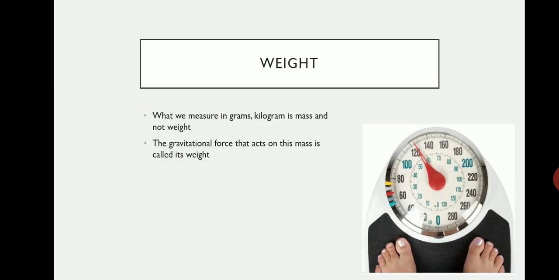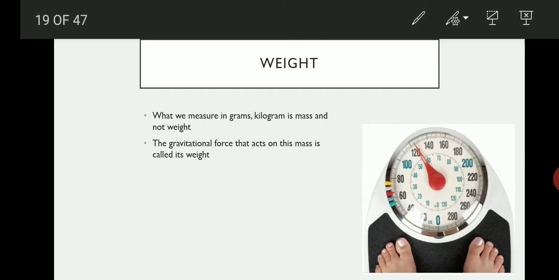Okay, now just now we saw about mass. Now we will see what is weight. What we measure in grams and kilograms is mass and not weight. The gravitational force that acts on this mass is called its weight.